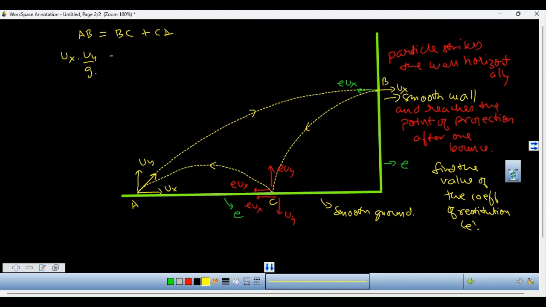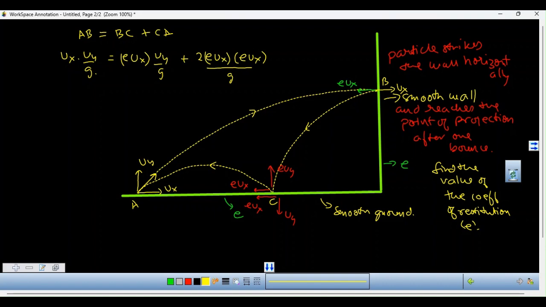BC is E times ux, that is the horizontal velocity, into the time from B to C, that is uy by g, plus CA is going to be equal to the range, which is 2 times E times ux into E times uy by g.